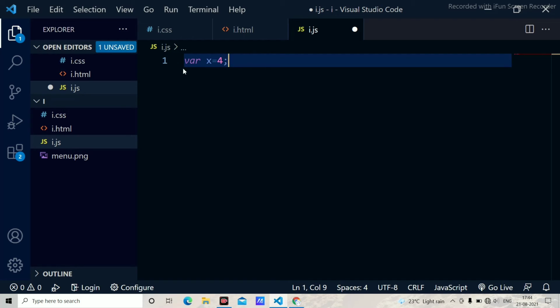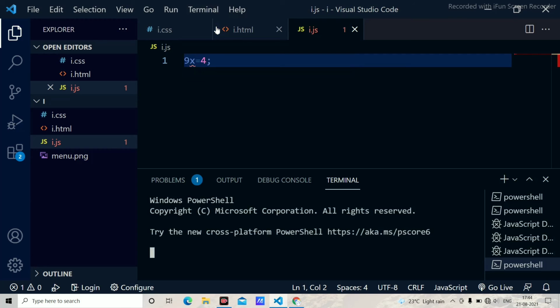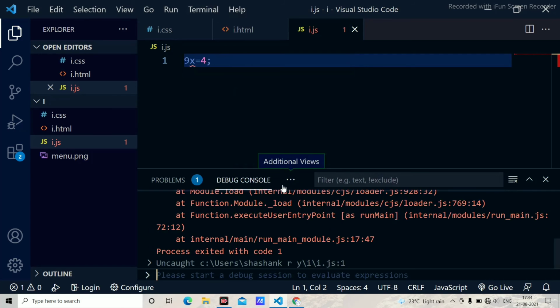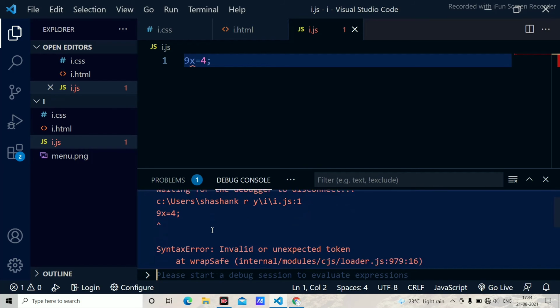Yes, there are naming conventions in JavaScript. You can't name the variables out of the rule. First of all, I have created the variable 9 equal to x. If I use 9 here, and I take a new terminal, in the debugging console, as you can have a look at here, it is showing me a lot of errors.